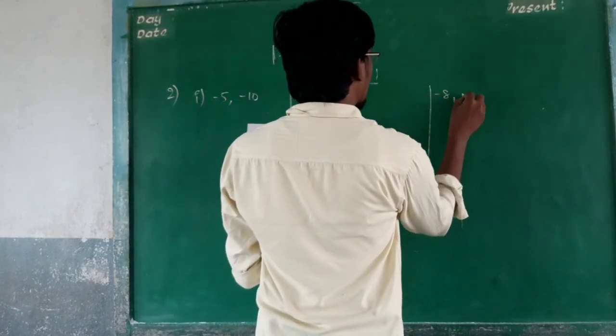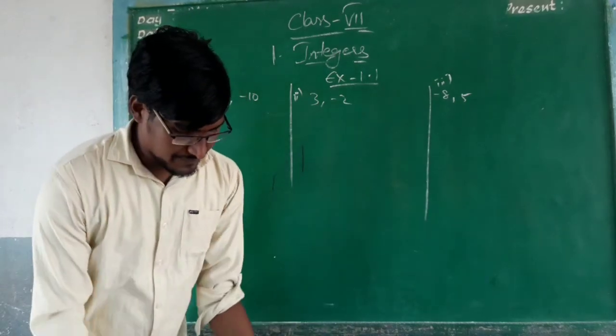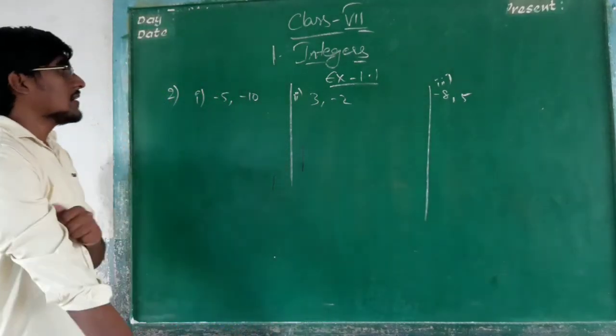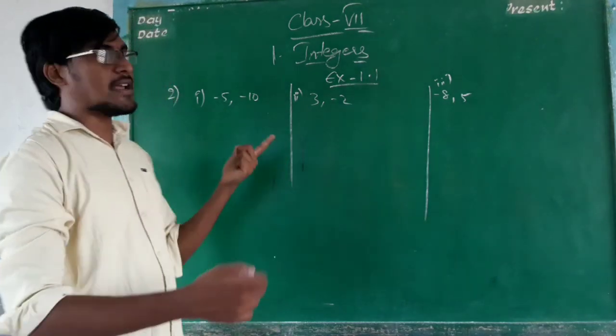Minus 8, minus 5. This is the third one. Okay, first one. Let us see. Minus 5 and minus 10. Write the integers between these numbers.